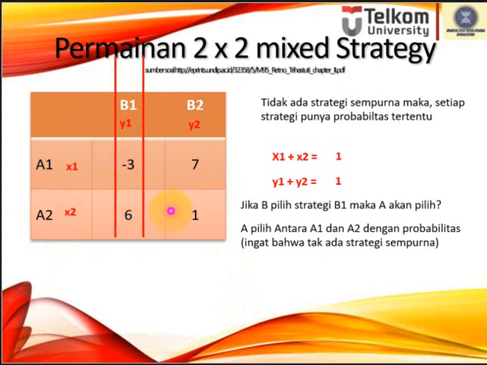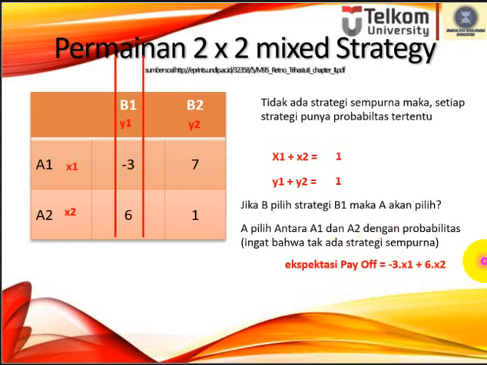Maybe A2. But in this mixed strategy there is no dominant strategy, so we multiply by probability. A may choose A1 or A2, but using some probability. So 6 multiplied by x2 plus negative 3 multiplied by x1. The expected payoff is negative 3x1 plus 6x2.